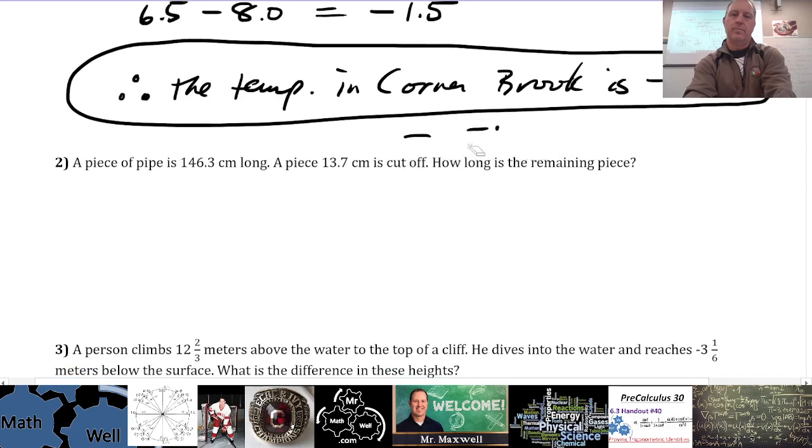So the second one says this: a piece of pipe is 146.3 centimeters long. A piece 13.7 centimeters is cut off. How long is the remaining piece? All right, so what does "cut off" indicate to you? Yes, subtraction, of course. So the pipe initially is 146.3 centimeters long. Now, should I write this as a positive number or a negative number, do you think? The 146? Yes, positive. Anything that's a length should be written as positive, okay, in a word problem.